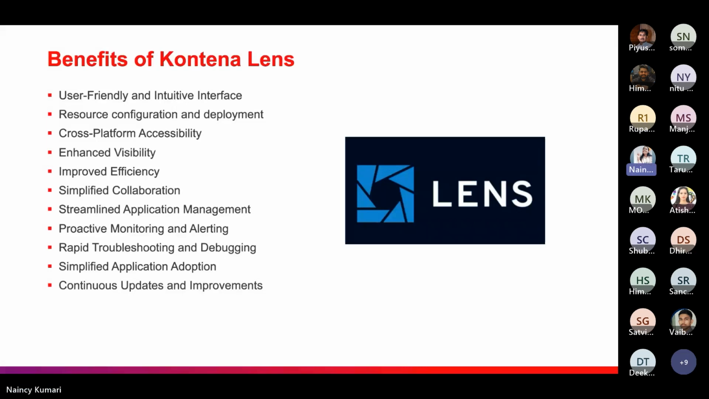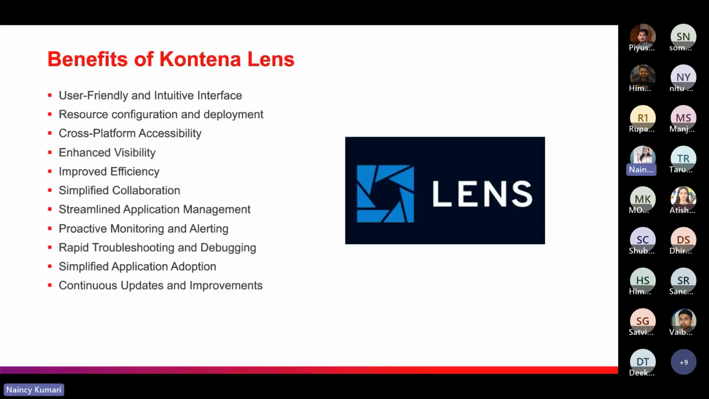So the next benefit is improved efficiency. It means Container Lens reduces our management tasks, and its UI really simplifies complex processes, such as application deployment, scaling, and monitoring. So it simplifies all our processes, and with Container Lens, we can perform tasks faster. So this is how it increases our efficiency.